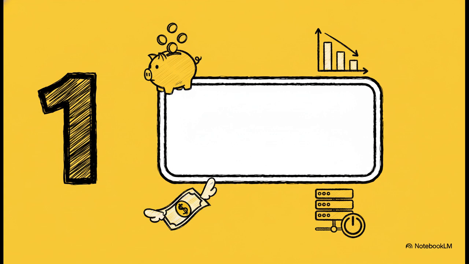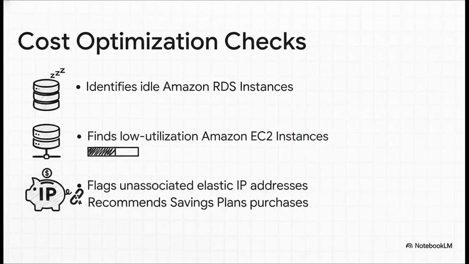You can think of this pillar as your own personal financial auditor, constantly snooping around your AWS account, looking for every single way to trim down your bill. And it's not just giving you general advice, it gets super specific. It'll find that database you spun up for a quick test and then totally forgot about. Or that EC2 instance that's just idling at 5% capacity while you're paying full price for it. It'll even flag things like elastic IP addresses that aren't attached to anything but are still secretly costing you money. And this is a big one. It'll also analyze your usage and recommend things like savings plans or reserved instances, which can literally slash your costs.